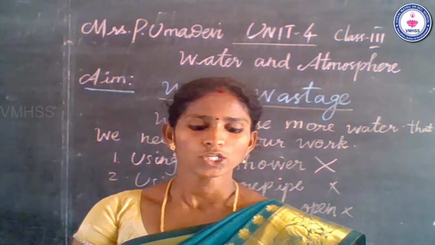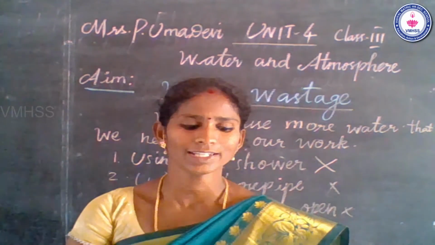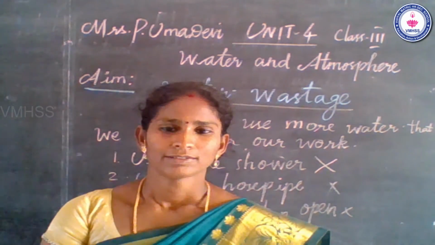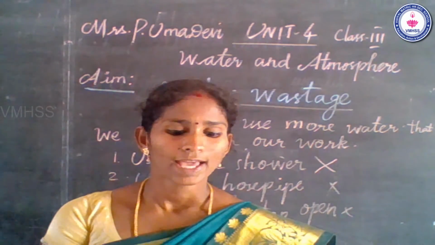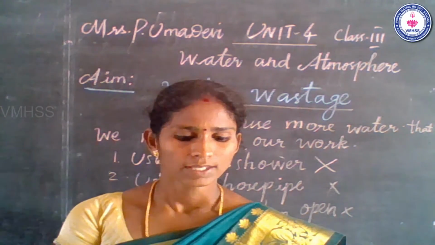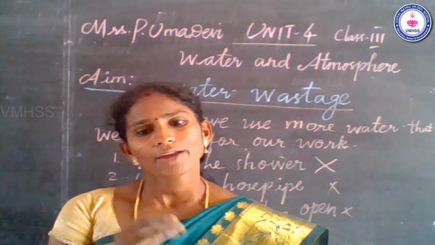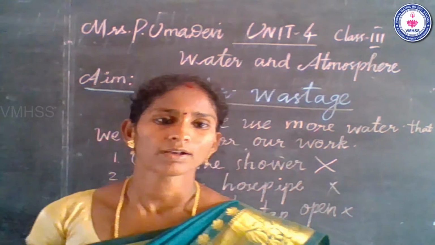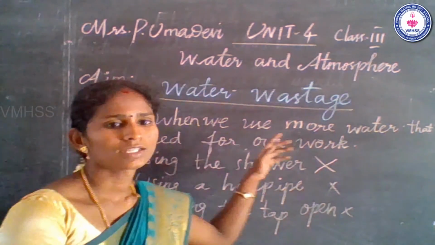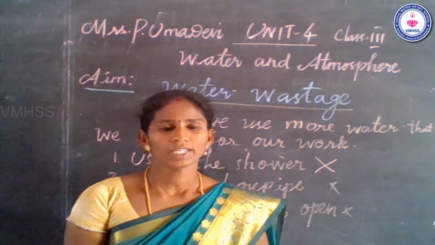Fifth question: why should we use water carefully? This is a very important question. Yes, very good. We use water carefully because only a small amount of fresh water is available on earth. Yes, you already know that. If we do not use it carefully, we will suffer water shortage. So, please save the water. Otherwise, we face water shortage in our world. Okay. So, please save the water.